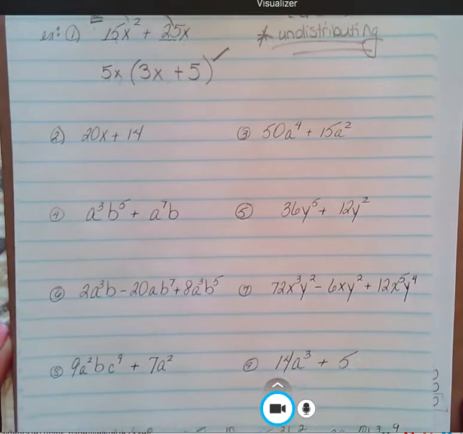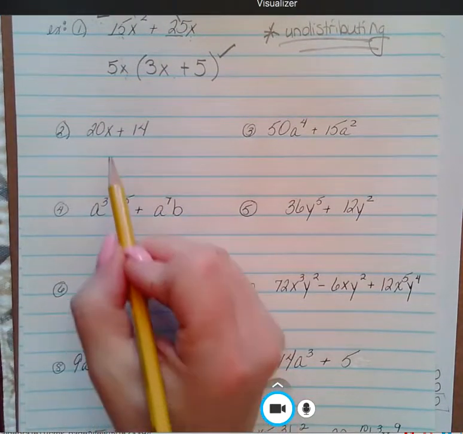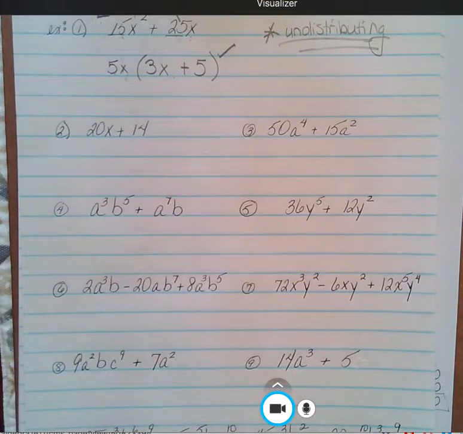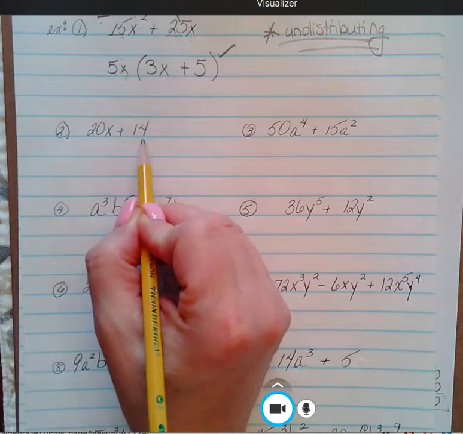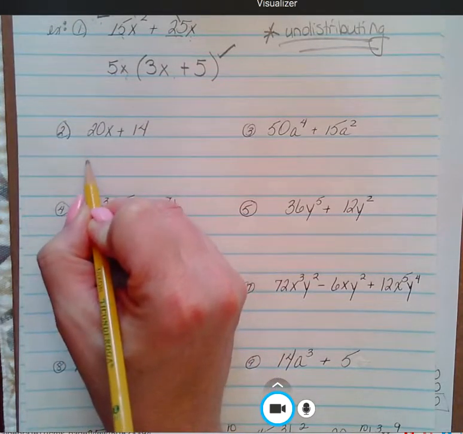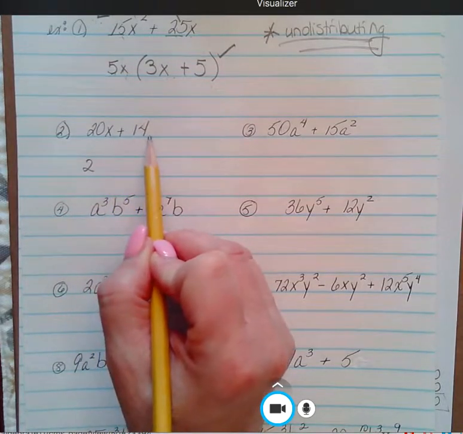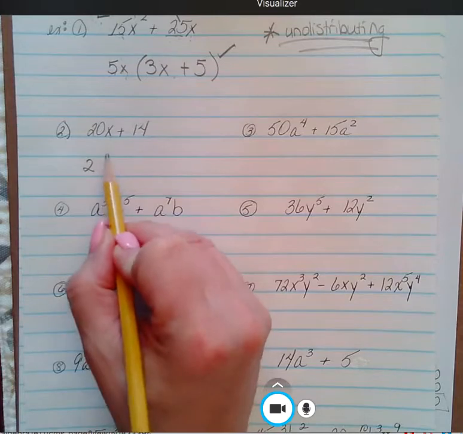Let's take a look at number 2. Okay, so now I'm checking out number 2. I'm going to look at the different parts. I'm going to look at my numbers. So I have 20 and 14. Well, the only number that goes into both of those is 2. And they both do not have an x, so x is not common. I cannot factor that out. So all I got is a 2.